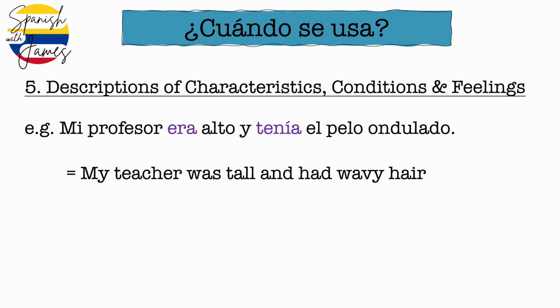Now we use ser for talking about physical appearance or personality. For example, mi profesor es alto, my teacher is tall. And in the past tense, we're still going to use ser instead of estar, and we're going to use the imperfect for that. Mi profesor era alto, my teacher was tall, y tenía el pelo ondulado, and he had wavy hair. And again, we can make sense of this with that logic: he wasn't tall just for one moment in time, he was tall over a prolonged period of time. So it makes sense that we'd use the imperfect for that.